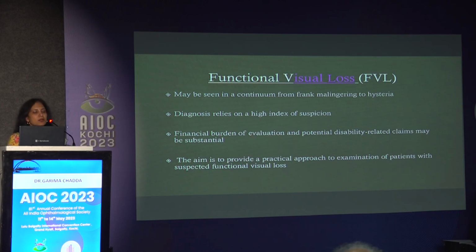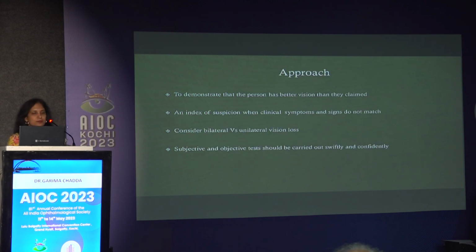The aim of this part of the IC is to provide a practical approach to examination of patients with suspected functional visual loss. How to approach a case? In these cases, our aim is to demonstrate that the person has a better vision than alleged. Again, a high index of suspicion where the clinical signs and symptoms do not match. It can be bilateral or unilateral. Subjective and objective tests should be carried out, and it should be carried out swiftly and confidently.